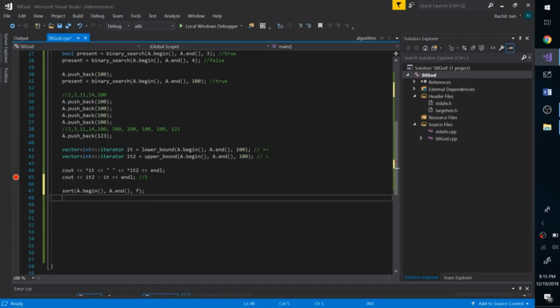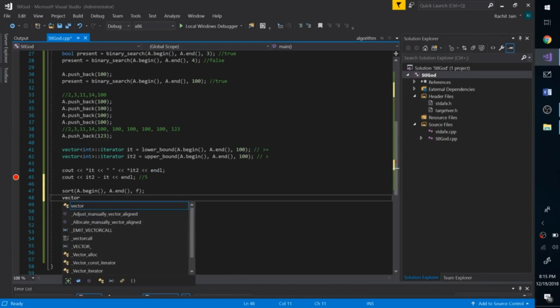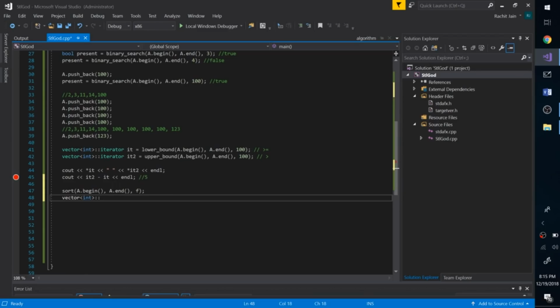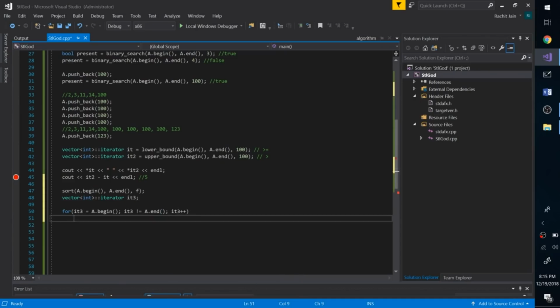And let's quickly print that. So how do we print the vector? Again, we can use iterators to print the vectors. So you can do something like iterator it3. Then we can do for it3 equal to a dot begin, it3 is not equal to a dot end, it3 plus plus, and we can simply print star it3.